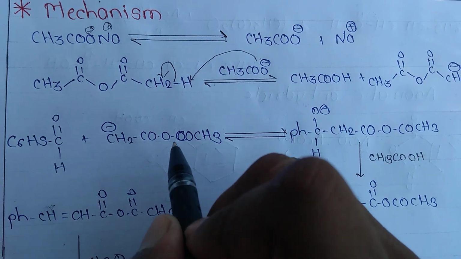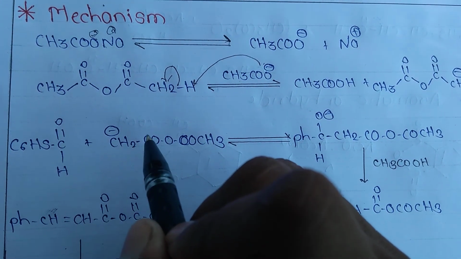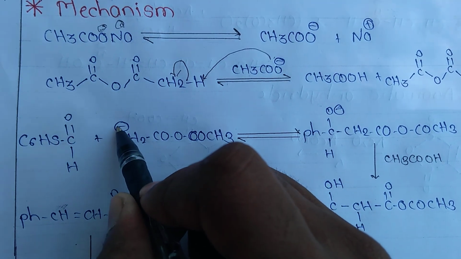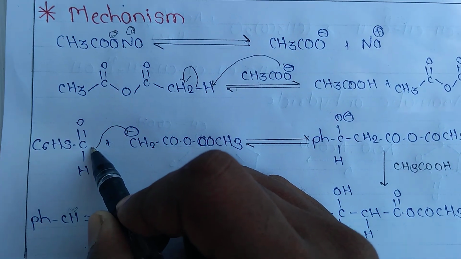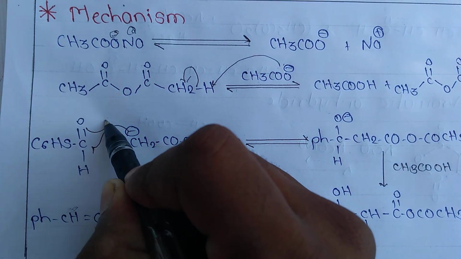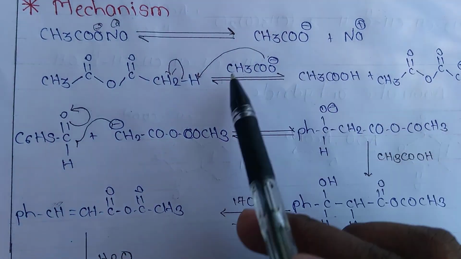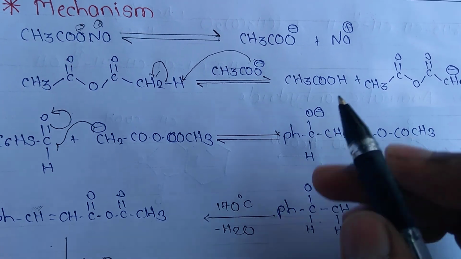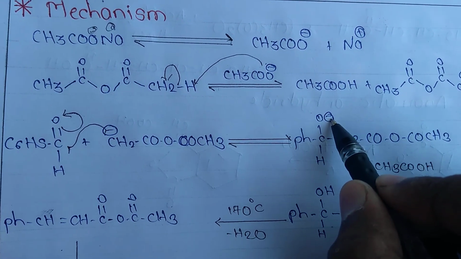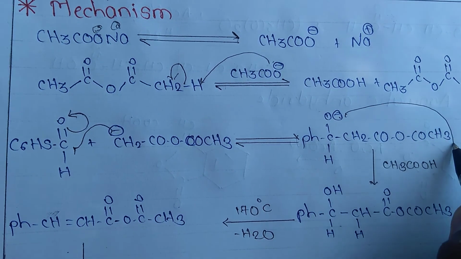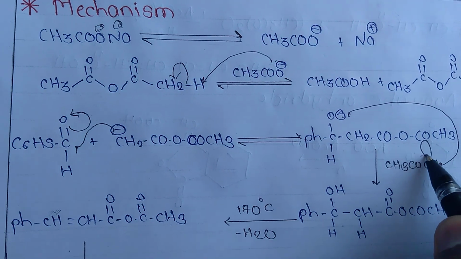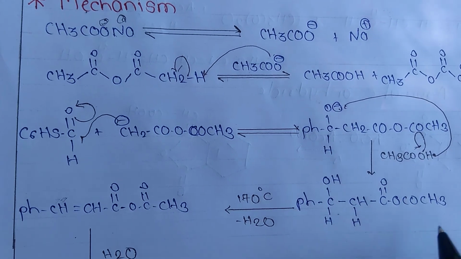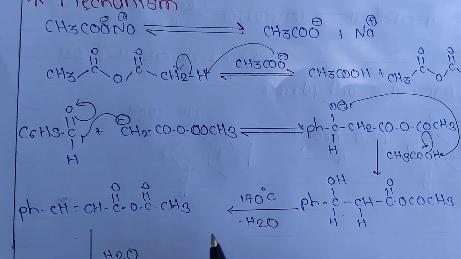After that, the carbanion of anhydride attacks the carbonyl carbon of the aldehyde and the formation of this complex takes place. Further, this O minus takes proton from the acid, like this, and the formation of this compound takes place.